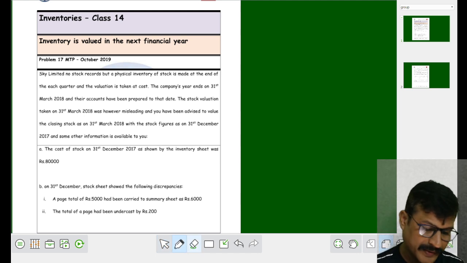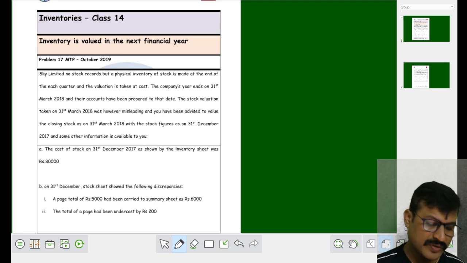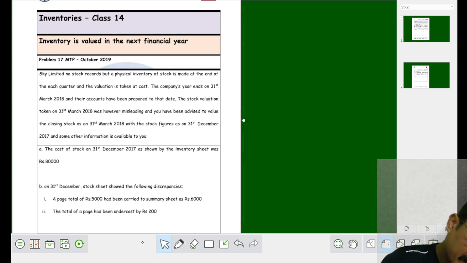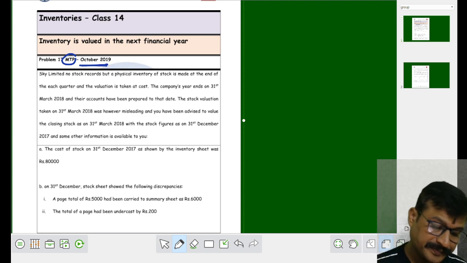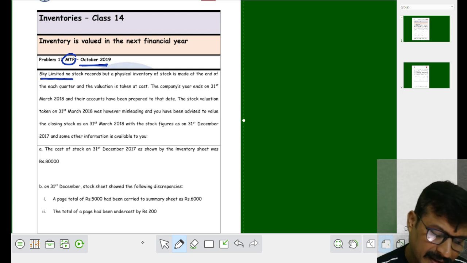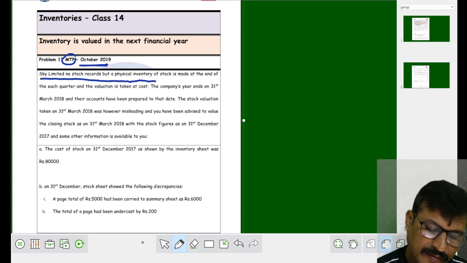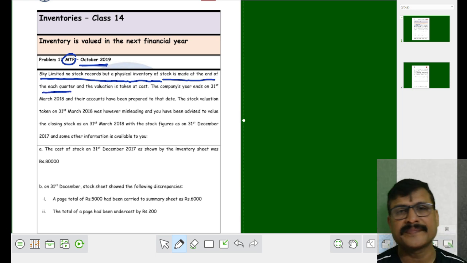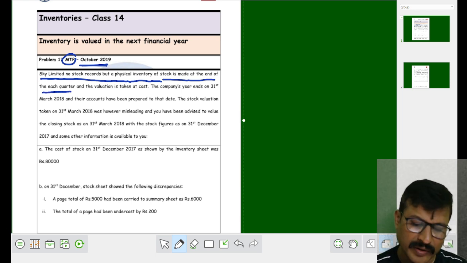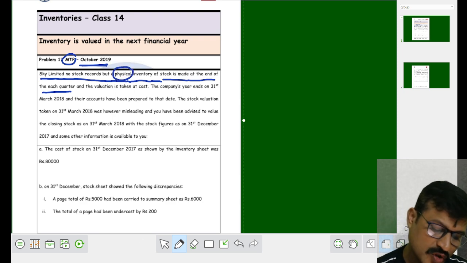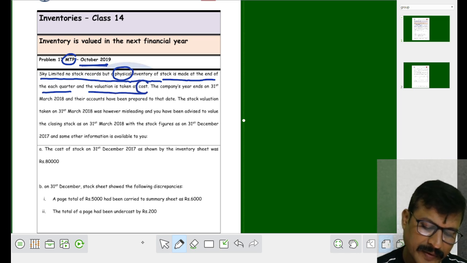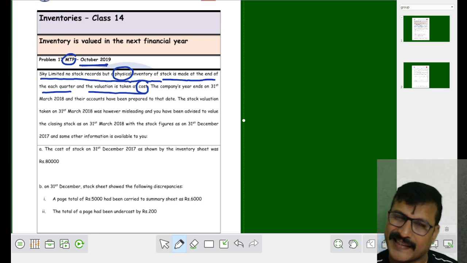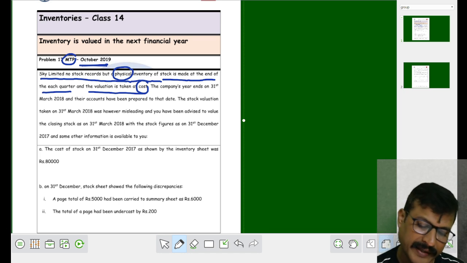See what happened in this particular problem number 17, my dear students. It is an important question asked in MTP 2019. So many new things are there. Sky Limited has no stock record but has a physical inventory of stock made at the end of each quarter. How is the inventory valued? The physical inventory is taken at the end of each quarter. Valuation is taken at cost. Very good. The inventory is to be valued at cost price or market price, whichever is less. Generally, cost price is less than the market price, right?